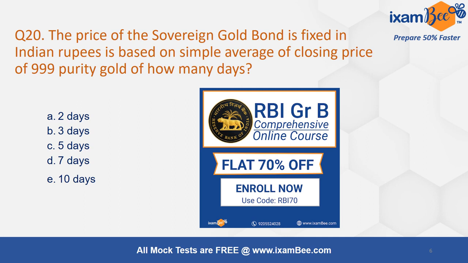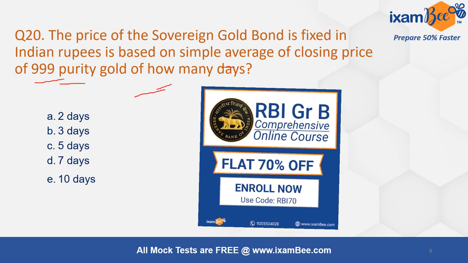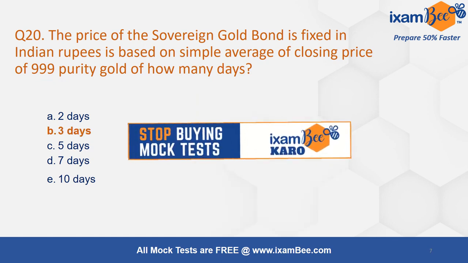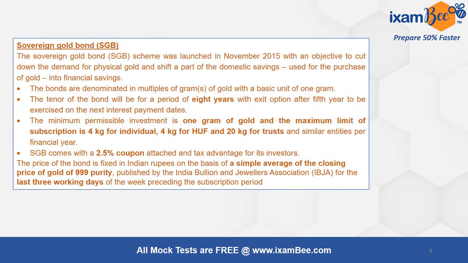The price of the sovereign gold bond is fixed in Indian rupees based on the simple average closing price of 999 purity gold of how many days? So the correct answer, and most of you have written it, is 3 days.